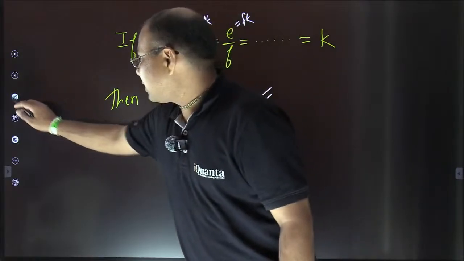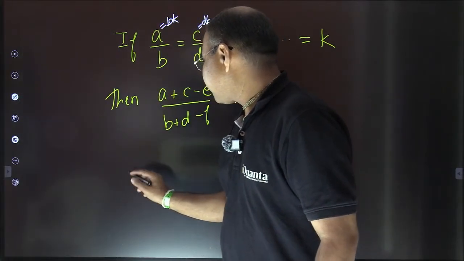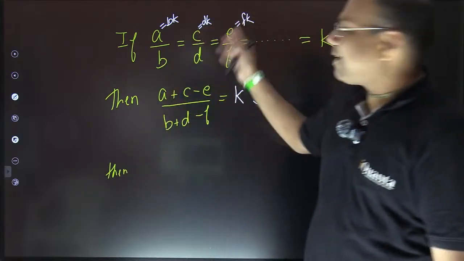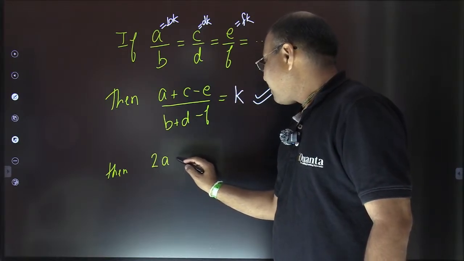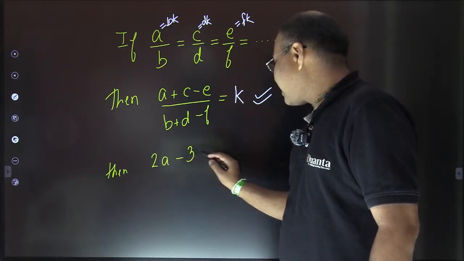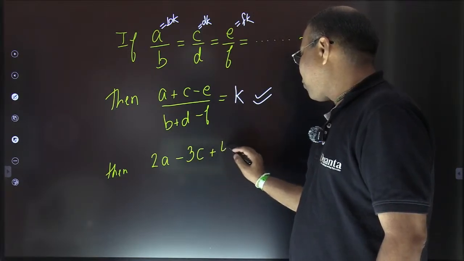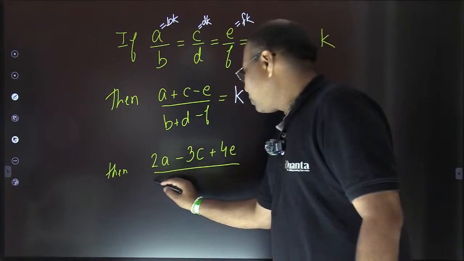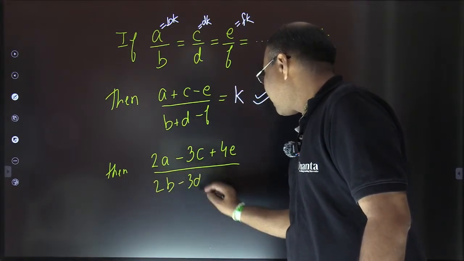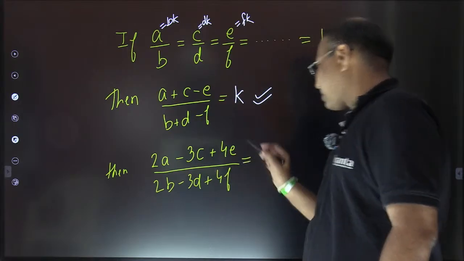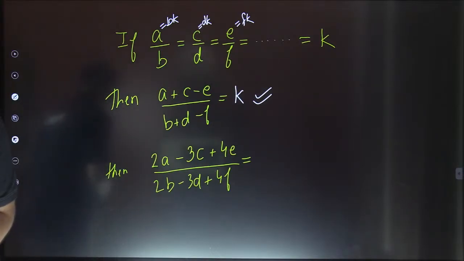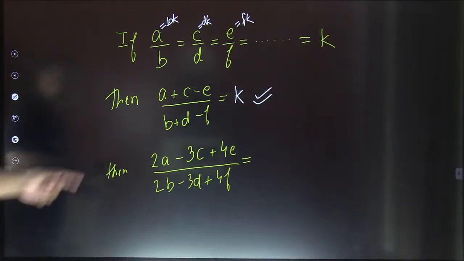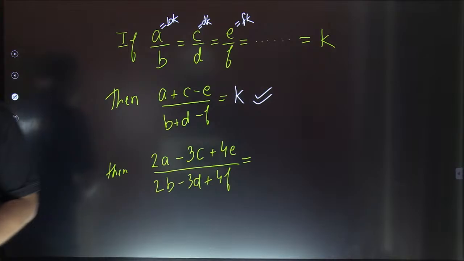Now the second question. This was the first part in a way, and then the second part, if I multiply them with some values. Okay, so now find out this. If I ask you what is 2a minus 3c plus 4e upon 2b minus 3d plus 4f. Everyone answer fast. Priyanshi, anything can be used. There is no need to identify. We just need to see it should be the same in both numerator and denominator. That's it.